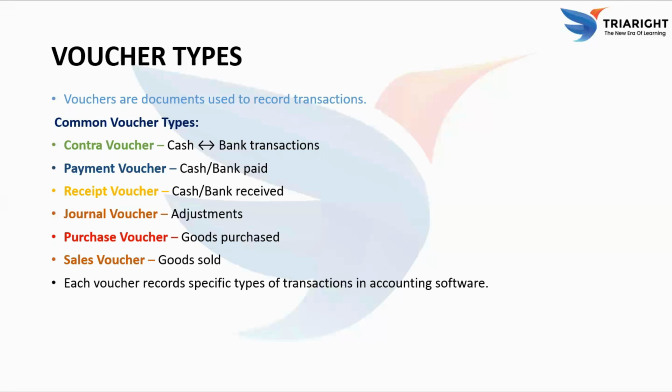Each voucher is designed to record a specific kind of transaction, which makes accounting more organized, accurate, and easy to understand. Vouchers are essential tools in accounting that help to record every financial activity in a structured way.